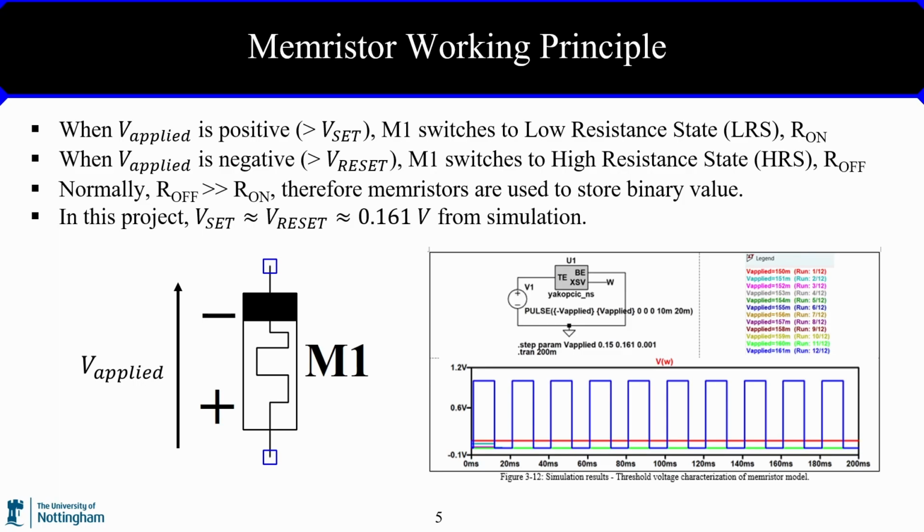When a voltage greater than the positive threshold V set is applied to the device, the memristor will switch to low resistance state, also known as R-on. When a negative voltage with magnitude greater than the negative threshold V reset is applied, the memristor will switch to high resistance state, also called R-off. The difference between R-on and R-off is several orders of magnitude. Therefore, a memristor can be used to store binary values reliably. Ideally, the memristor state remains non-volatile when disconnected from power. With this memory property, memristor can be used in the design of non-volatile flip-flop. In this project, a memristor with 0.161 volt threshold is used.